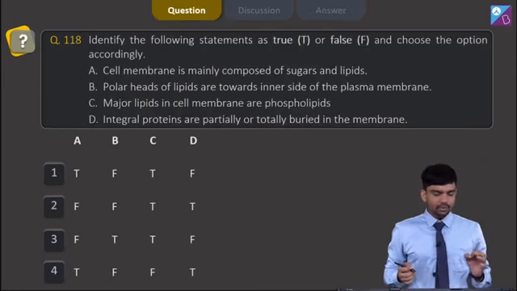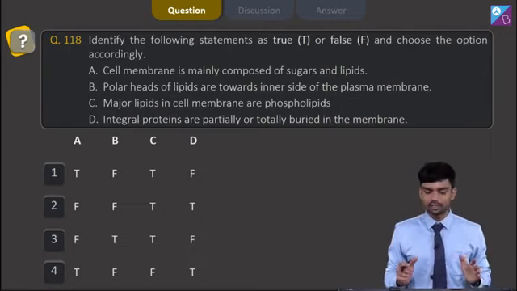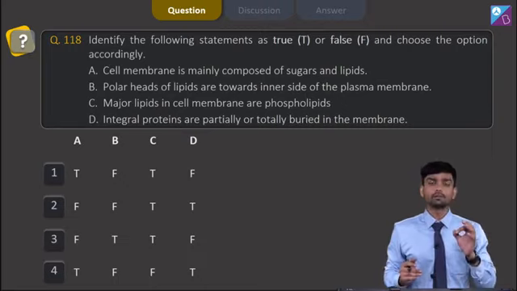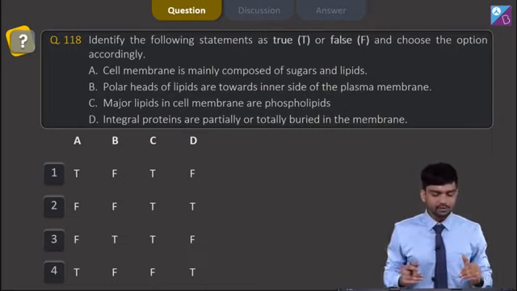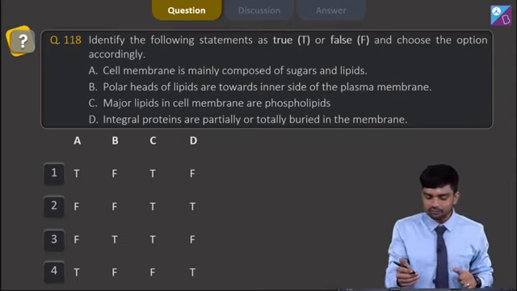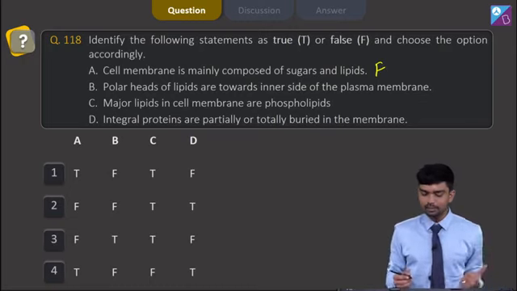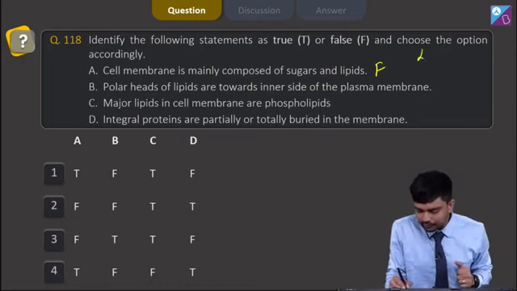So we come to the next question, that is question number 118, which says identify the following statements as true or false and choose the options accordingly. So we have to say whether the options are true or false. The first option says cell membrane is mainly composed of sugars and lipids, and we have the first option as false, because the cell membrane is actually composed of lipids and protein.